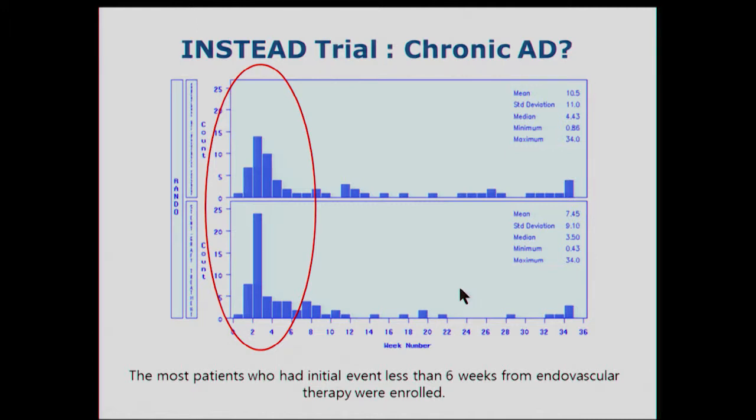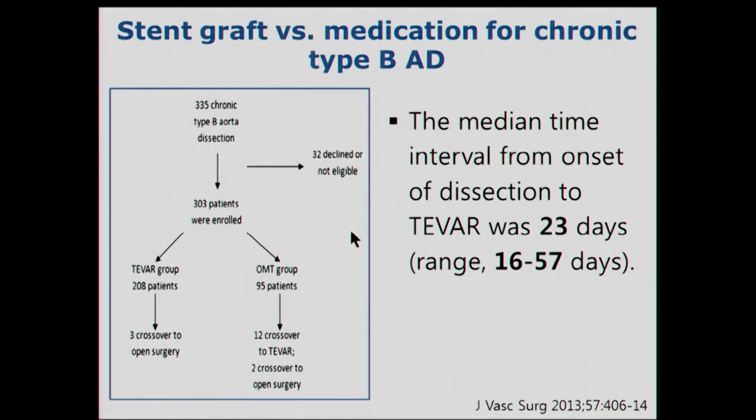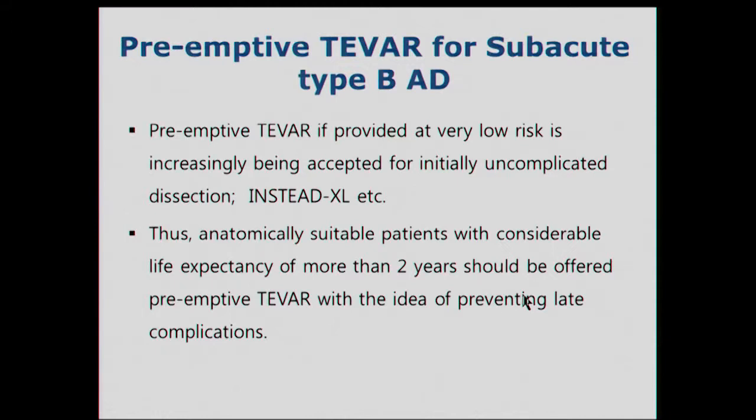We need to review the previous data carefully. The INSTEAD trial was conducted to see the effect of TEVAR in chronic aortic dissection, but actually most of the patients enrolled in this study had their initial event less than 6 weeks before endovascular therapy. That means most patients had subacute, not chronic, dissection. Another study also showed the median time interval from onset of dissection to TEVAR was only 23 days. Also a subacute dissection, not chronic dissection.